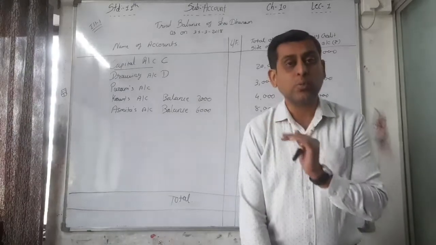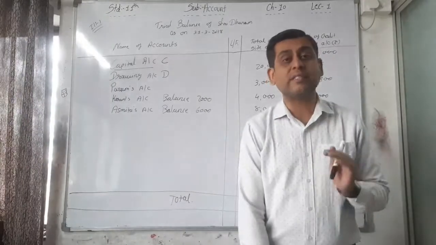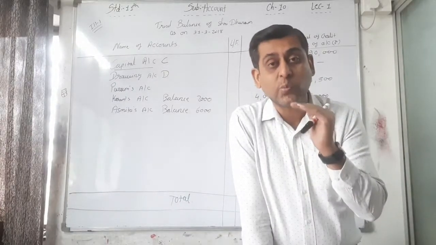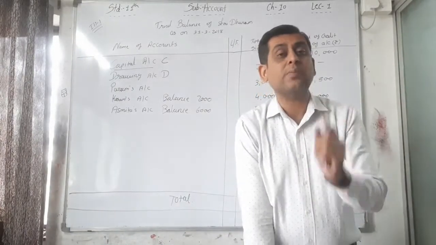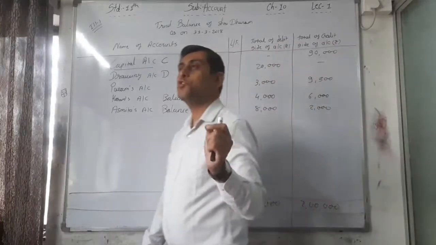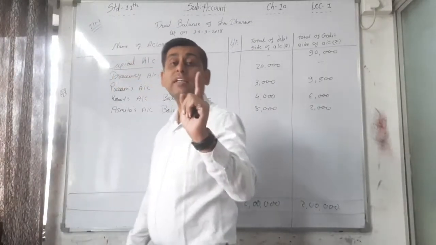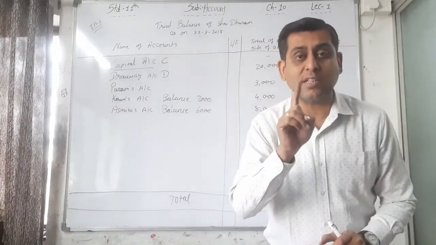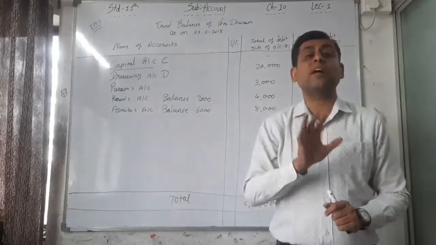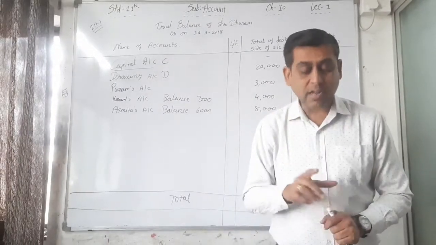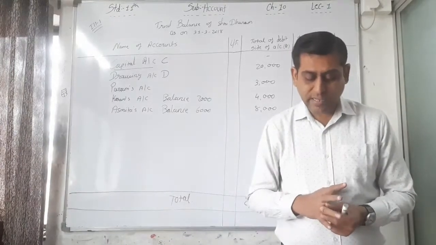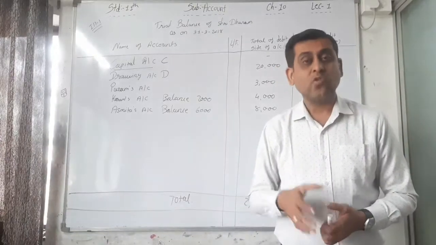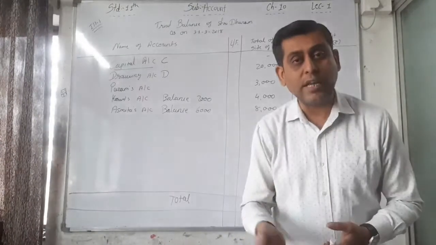Bank commission. See, no specification regarding received is there. It means you have to assume that it's an expense always. If the words were bank commission received, then it would be our income. Here the word received is not given, only bank commission. That's why it is our expense, and all expenses are debit balance. So D. Bank commission, D. Then electricity expense, always expense is debited. That's why D. Wages, that is also our expense, so D.